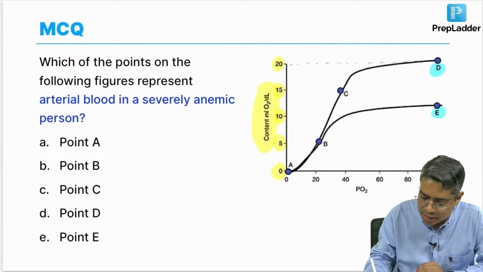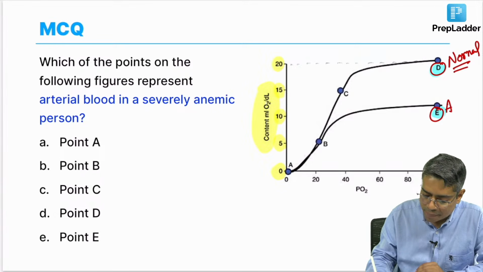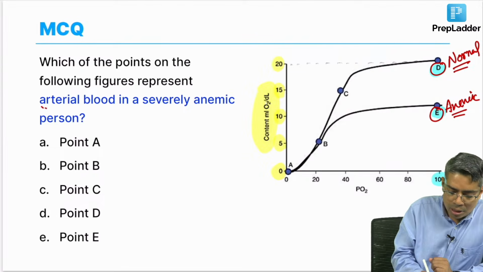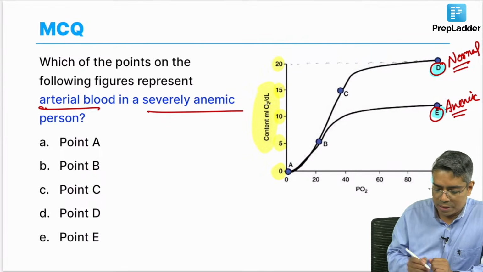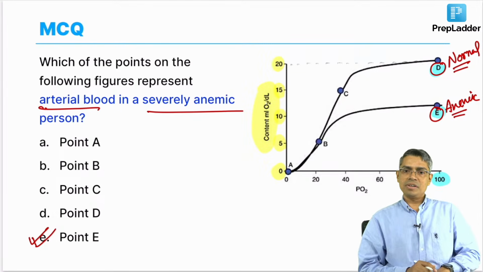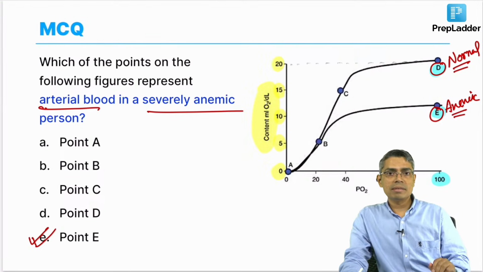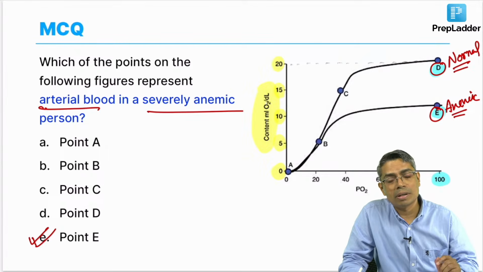So, point number D is for the normal person, and point number E is the anemic person. Arterial blood oxygen content will severely decrease, and point number E will be the answer in this question. Tricky question, a very similar graph, but if you do not look at the y axis, you are going to make a mistake. Please look at the y axis.